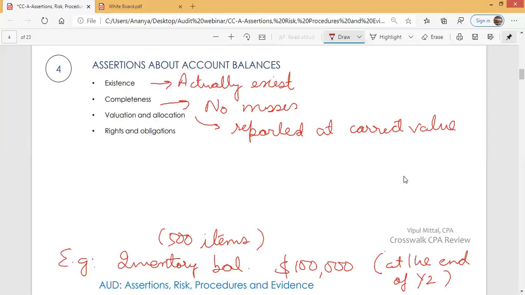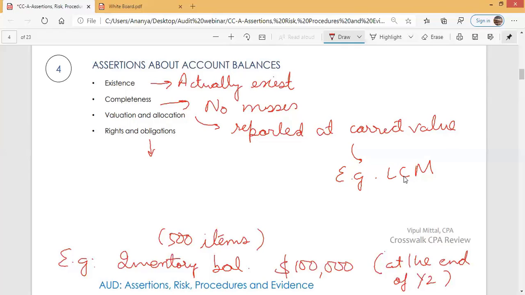Its value is $100,000. If inventory had to be valued at lower of cost or market, for example, if lower of cost or market had to be applied, that is applied, and we have reported inventory at lower of cost or market value. If certain adjustments are to be done, those are done. If any loss on inventory had to be recognized, that is recognized, and it is reported at correct value.